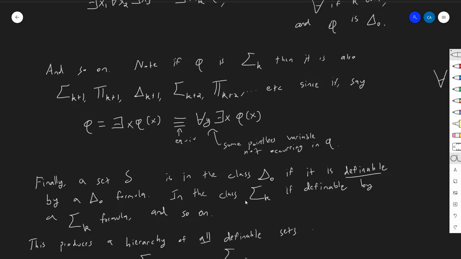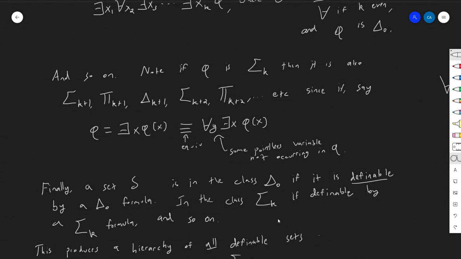Simple enough. And we're going to say that it's in the class sigma k if it's definable by a sigma k formula, and so forth. We've defined this hierarchy of formulas, and each formula defines a set, so we've also defined a hierarchy of sets just by virtue of that.